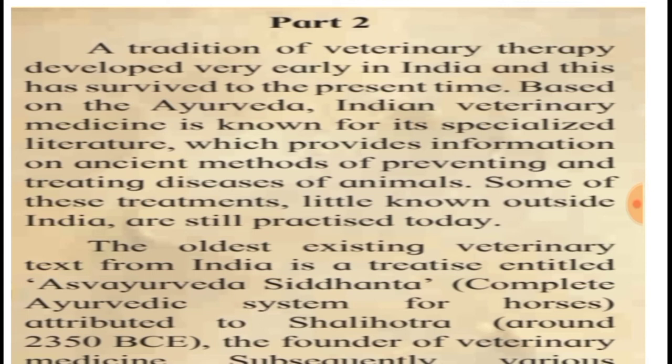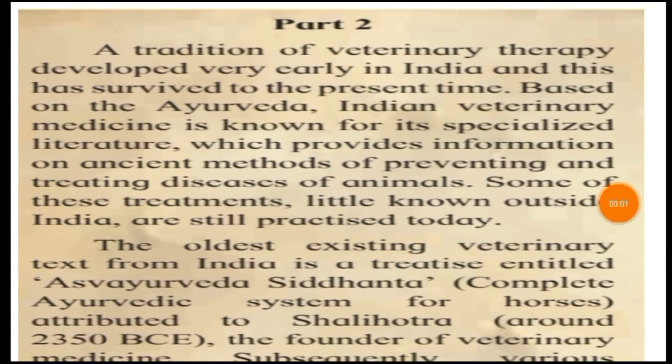A tradition of veterinary therapy developed very early in India, which I have already told you, that there was therapy, there was surgery, there were medicines, everything was there in India in the four Vedas. There are four Vedas which we have studied. So in these four Vedas, children, we have Ayurveda, which is called the science of medicine, and which is specialized literature.